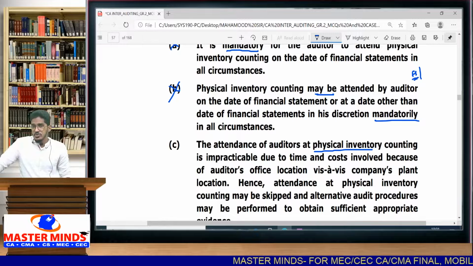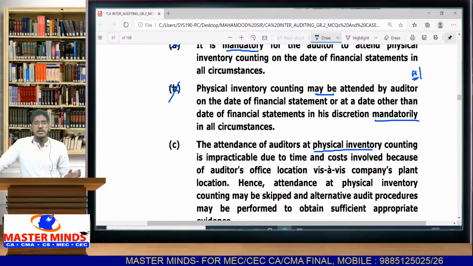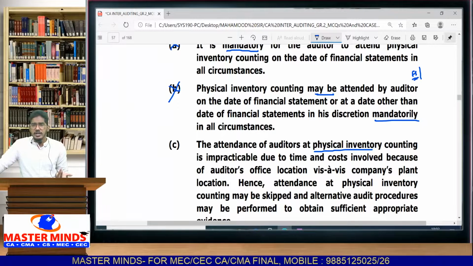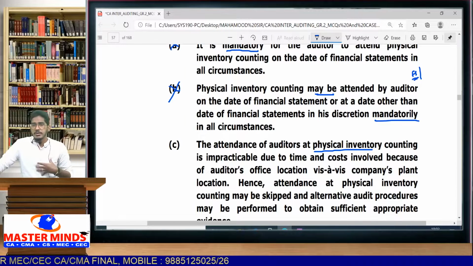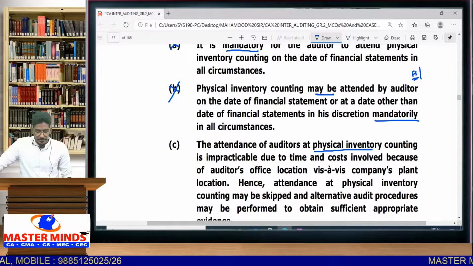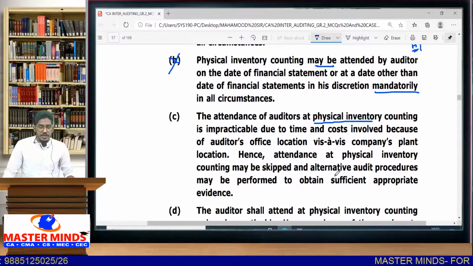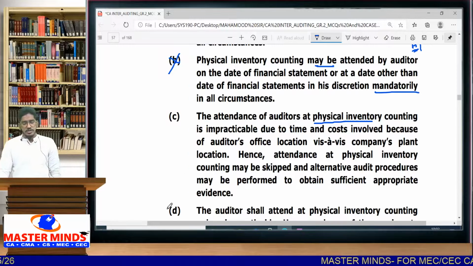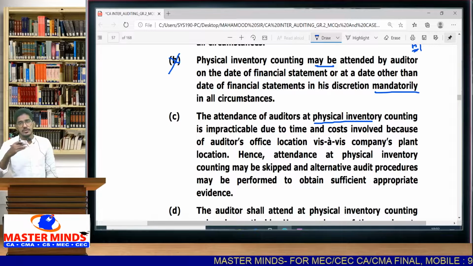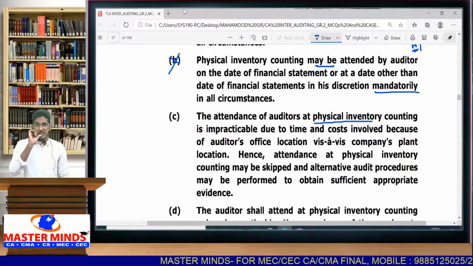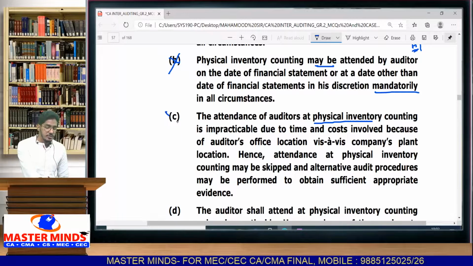Can it be used as an excuse? Is it a valid basis for impracticability? Can you say the client office is at a distant place, so it is impracticable for me to go there? No, it is not a reason for impracticability. Natural disasters and other major catastrophes like that come under impracticability. Just because the distance is far, you cannot say that is impracticability. Hence, the statement that attendance at physical inventory counting may be skipped and alternative audit procedures performed is definitely not correct. So option C is also wrong.